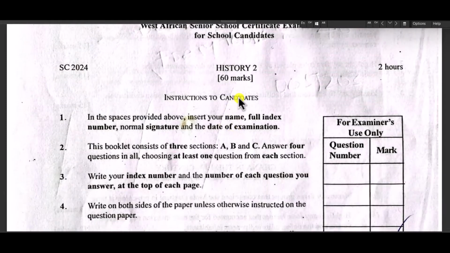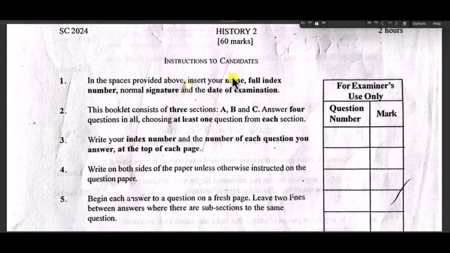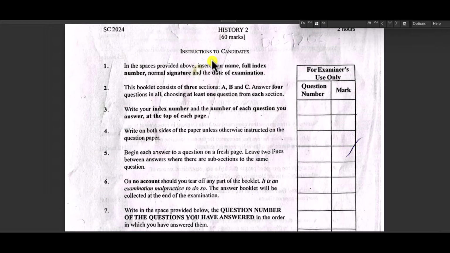Now let's start with the history paper 2. So before you begin, you should read these instructions over here. You should read all these examination instructions over here before you start to write your paper, or to even write on the paper. Now this portion is for exams only, so you don't have to write. It's for examiners only. You don't have to write anything over here. It's for the use of the examiners only.